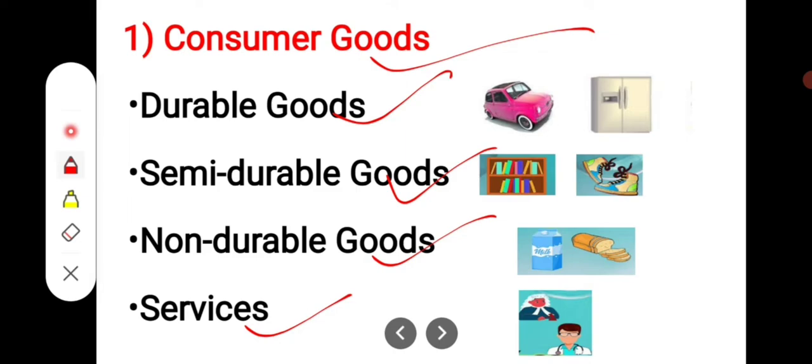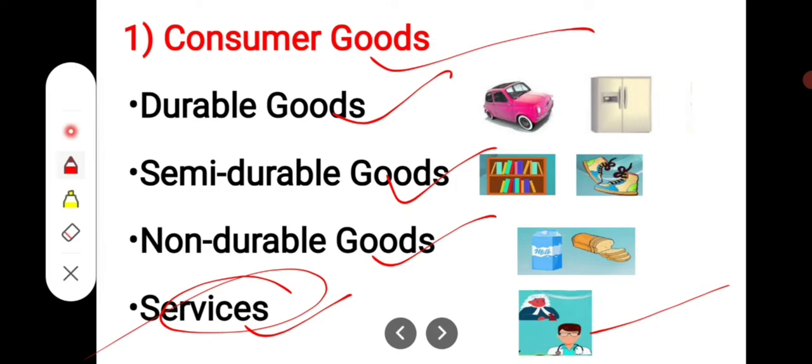And students, what are non-durable goods? These are those goods which can be consumed once and they are relatively low in value, such as bread, ink, domestic LPG, petrol, etc. And last but not the least, consumer goods also include non-material goods, or you can say services. So what are these? These are basically non-material goods which directly satisfy human wants, such as services of doctors, lawyers, or household servants, etc.